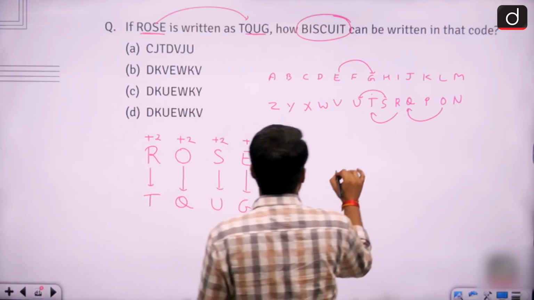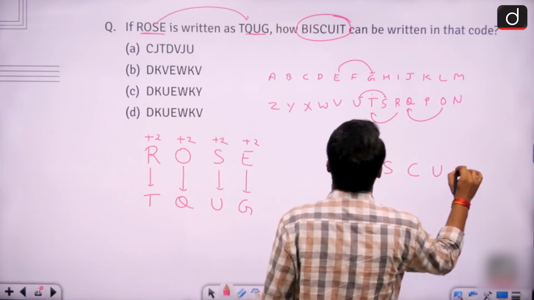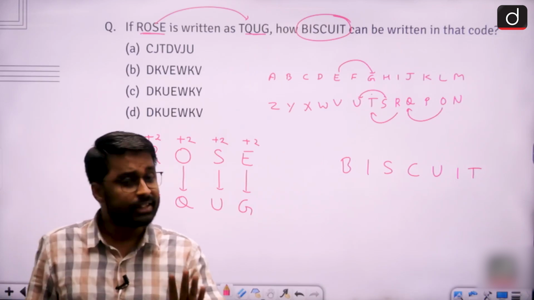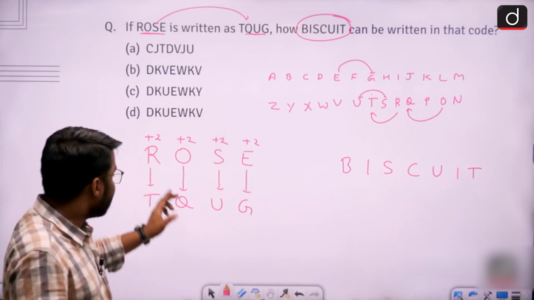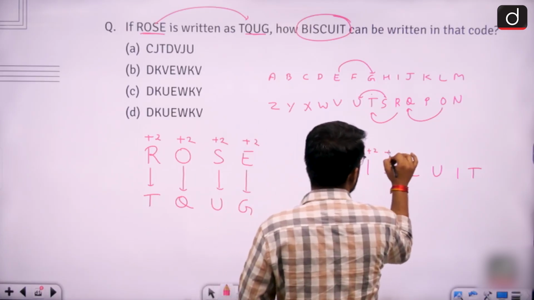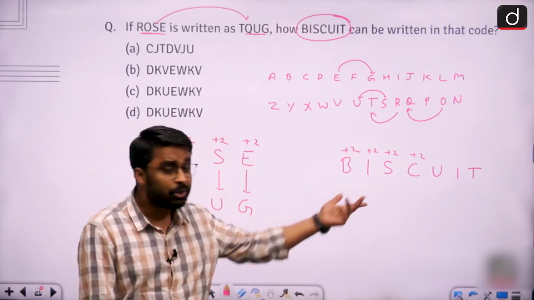Now I have to find out the code of the word biscuit, right? In the same code language. So if I use the same code language for the first 4 letters, the gap is going to be +2. Now, what about the remaining 3 letters?